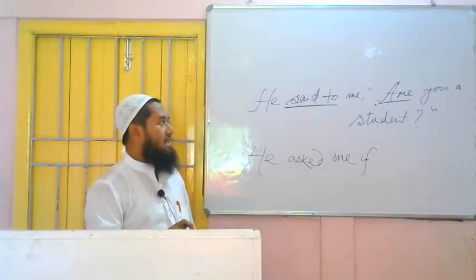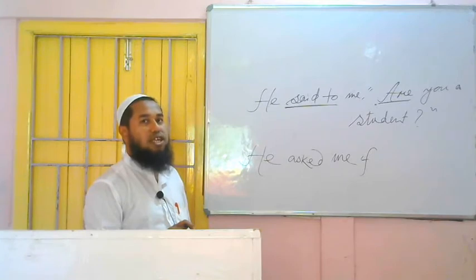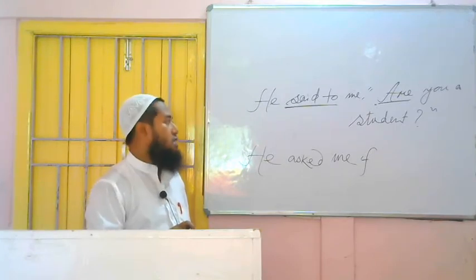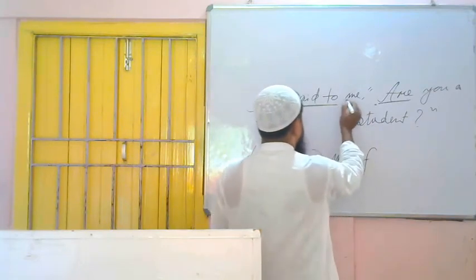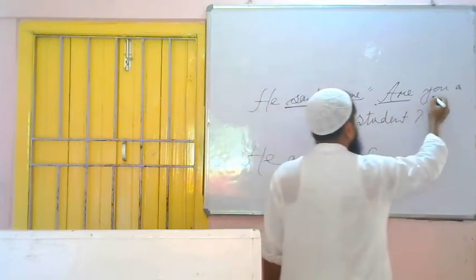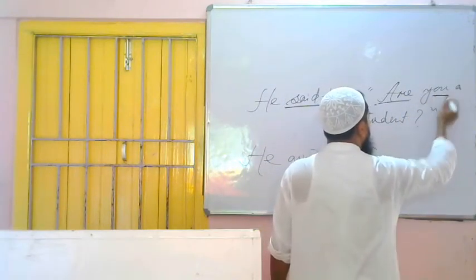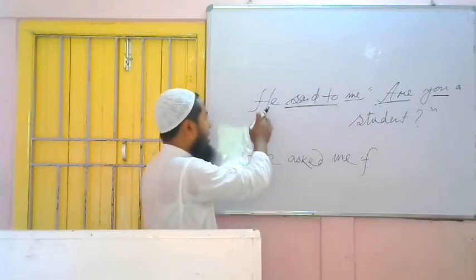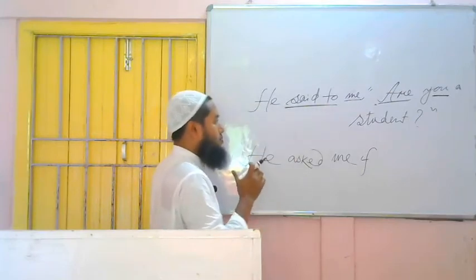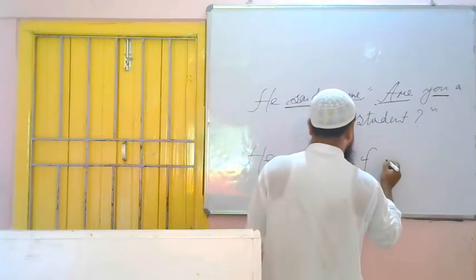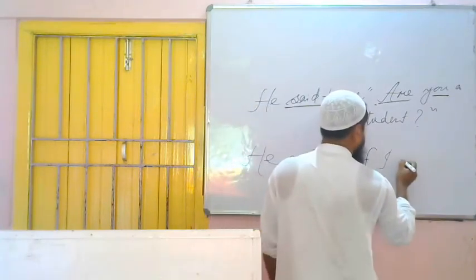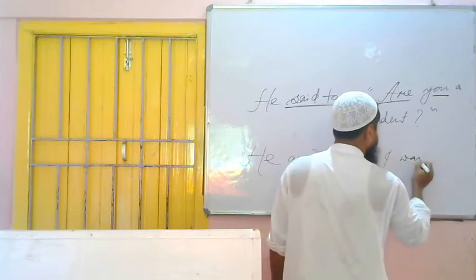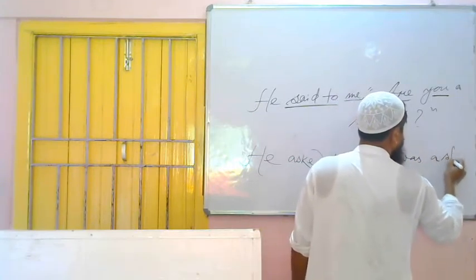So after changing the sentence into assertive form, we have to change the tense of the sentence. You are a student. Present indefinite tense. It will become what? Past indefinite. He asked me if. Here me is the object and the other is you. So he is asking me. That's why it will be what? I. He asked me if I. Are, it was in present tense. Now it will be past tense. It will be what? Was. If I was a student.